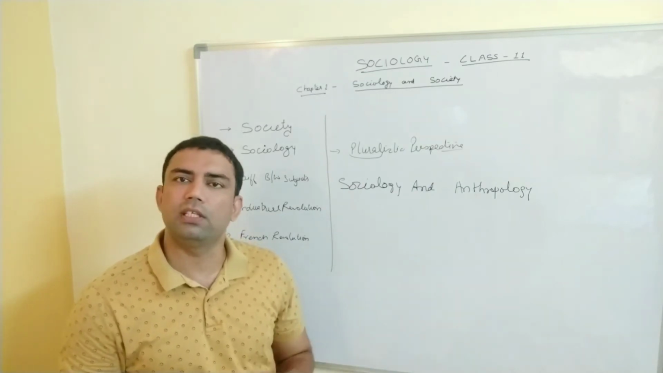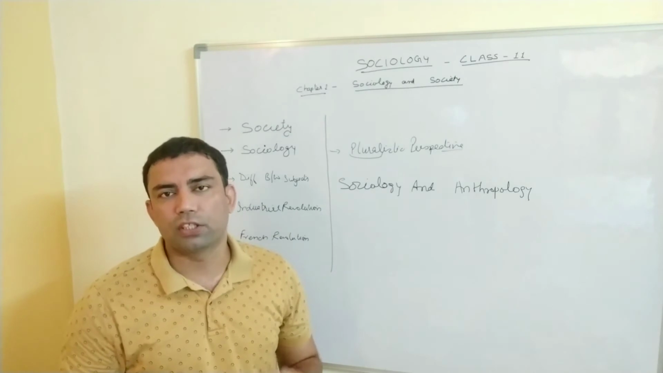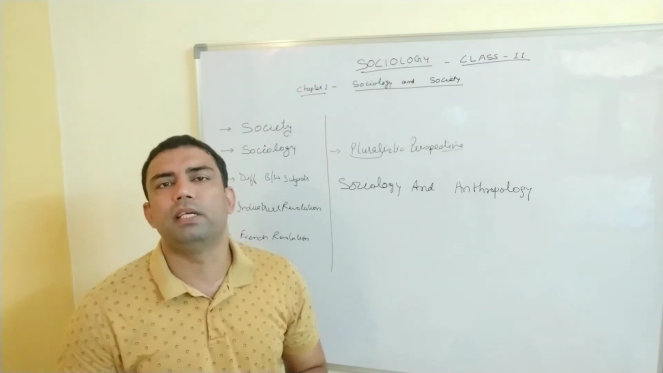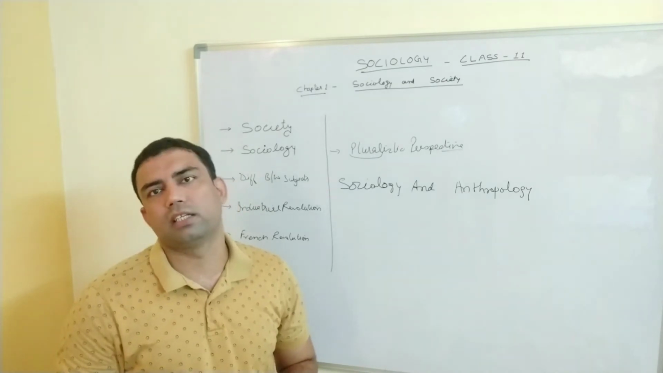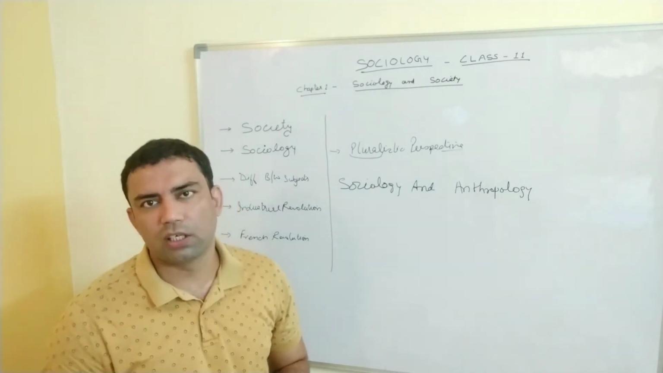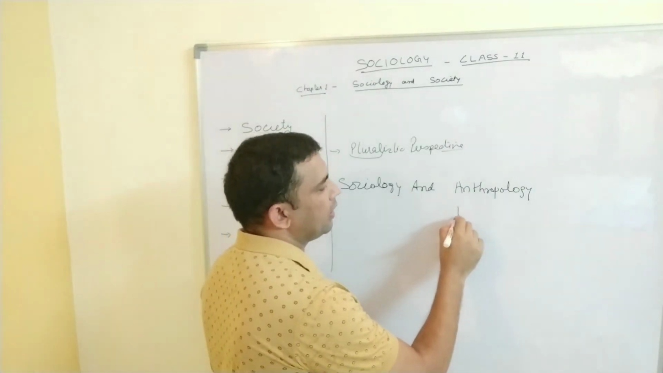But in sociology, we do not talk about the development of human being. We just talk about whatever human being is doing now, nowadays, today. That is the content of sociology. Got the difference? The next is the difference between sociology and history.